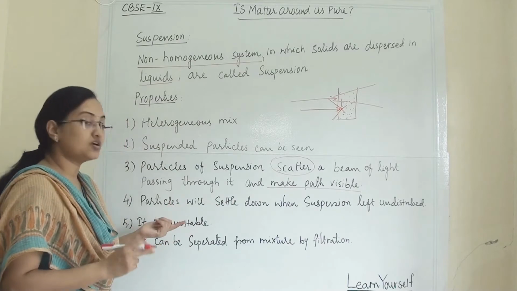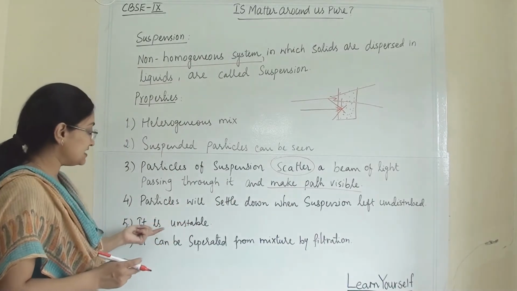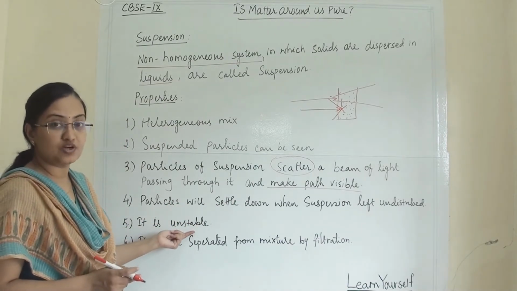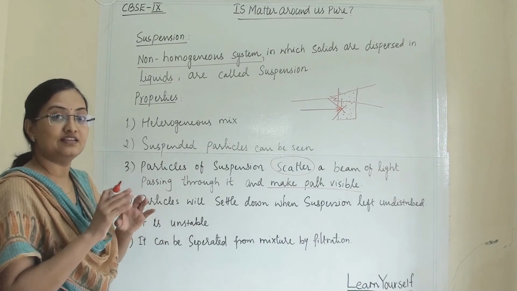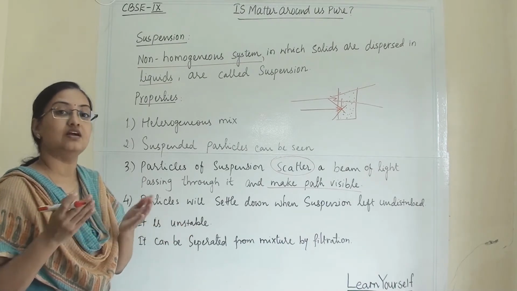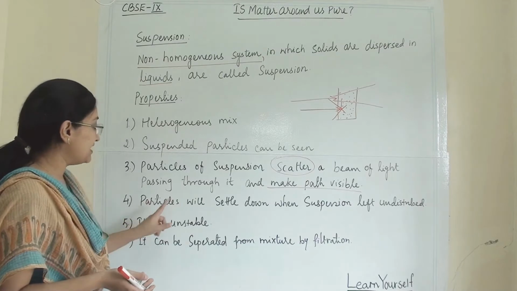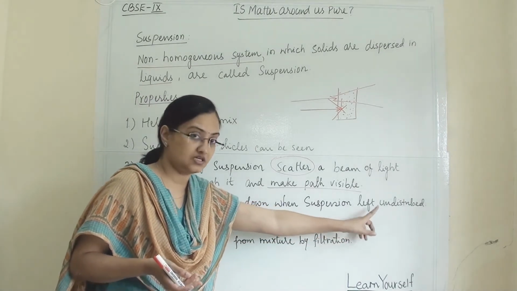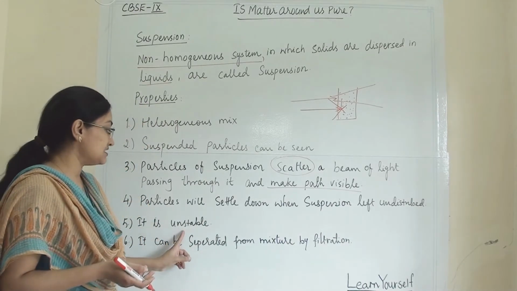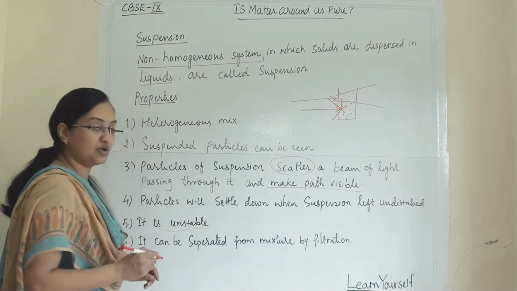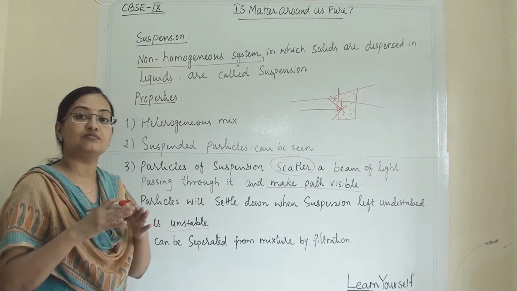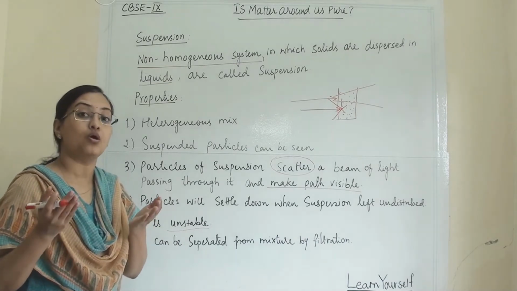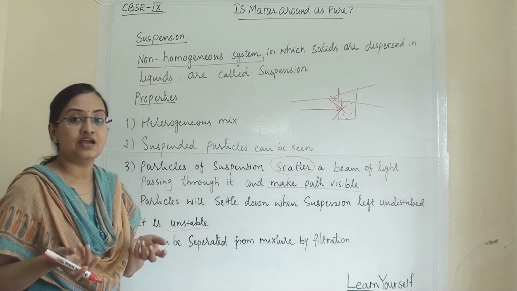So it is not a true solution and it is unstable, because once you leave it, they will separate again. It is not stable because after some time they will separate automatically without any effort.